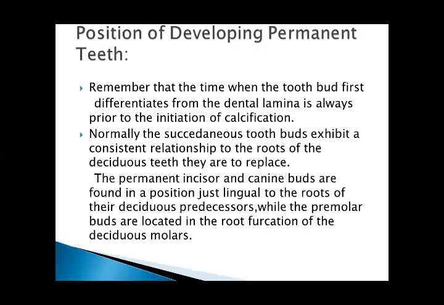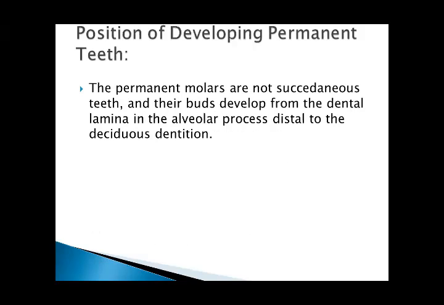The permanent incisor and canine buds are found in a position just lingual to the roots of their deciduous predecessors, while the premolar buds are located in the root furcation of the deciduous molars. Permanent molars are not succedaneous, and their buds develop from the dental lamina in the alveolar process distal to the deciduous dentition.